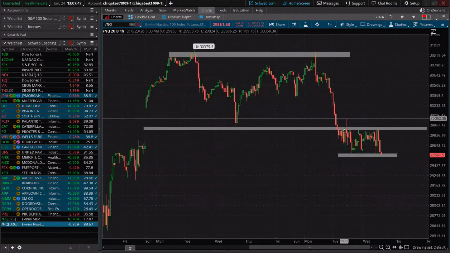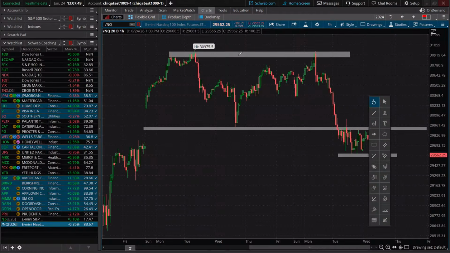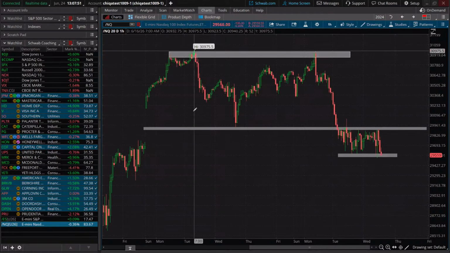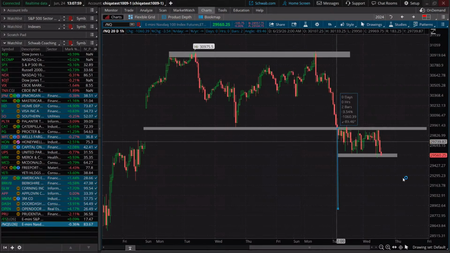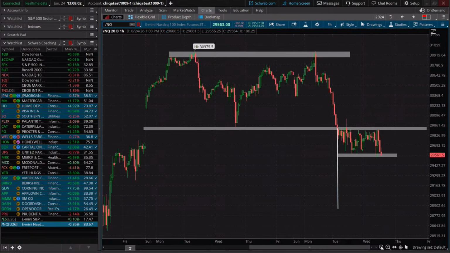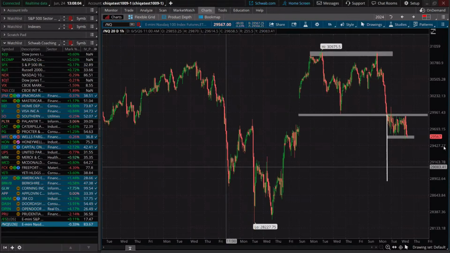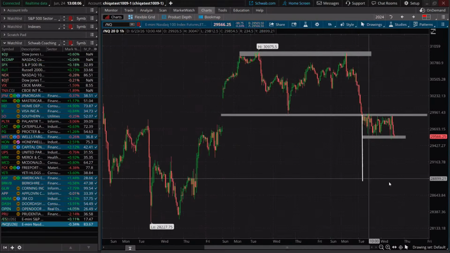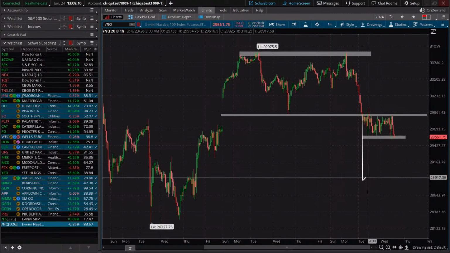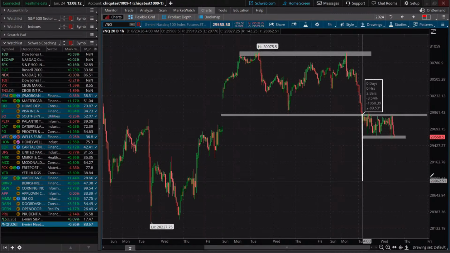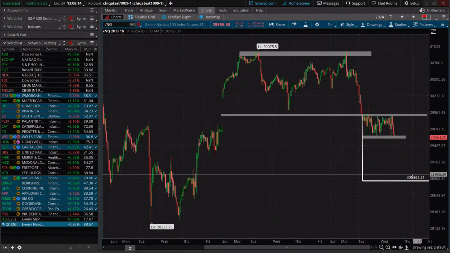So if you guys are looking out below, let's take a measured move of what this would look like. We're going to take the highs to the lows here, and we're just going to subtract that from the breakout point, just like we do for our other price patterns, taking those measured moves. We could possibly see a move all the way down to around 28,862. Now that's not a guarantee, you guys.